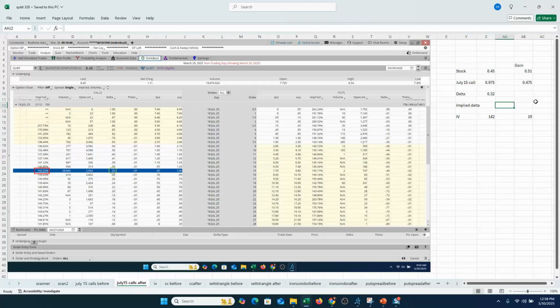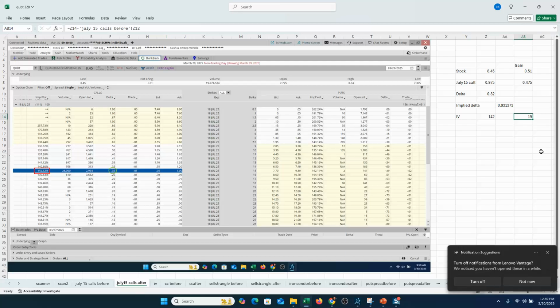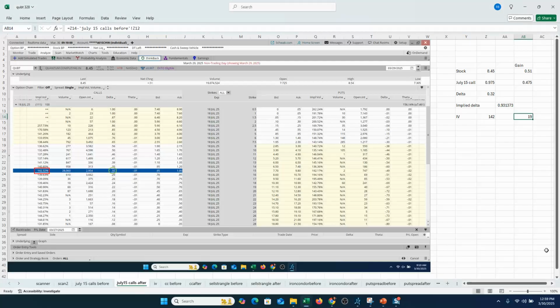That implied delta now on that option, if you simply take the move on the option divided by the move on the stock, gives you a 93 implied delta. That's what you would be, everything else being equal, implied volatility remaining constant. That's how much you'd expect a 93 delta option to move, not a 30-ish delta option. So that huge jump in implied volatility of 19 points certainly put things in perspective here.